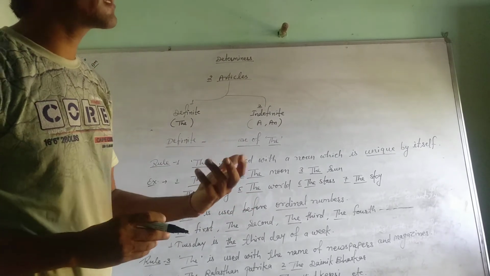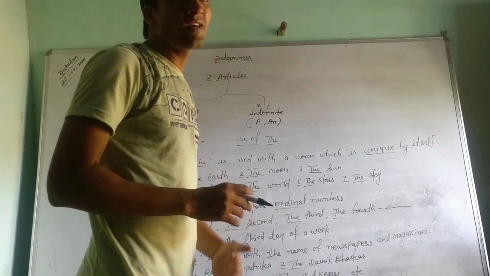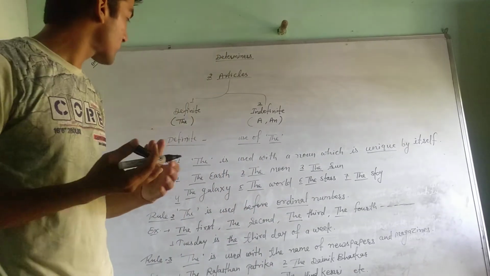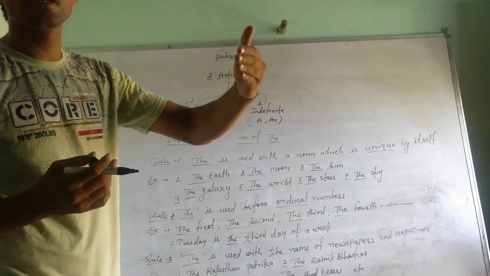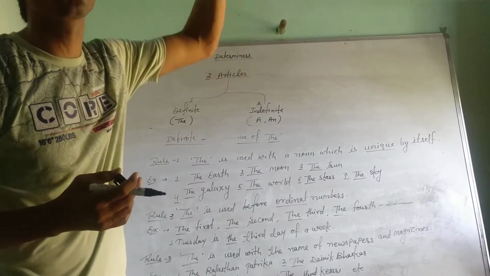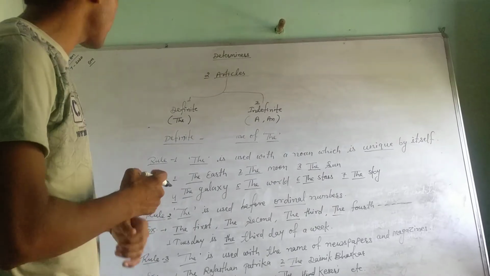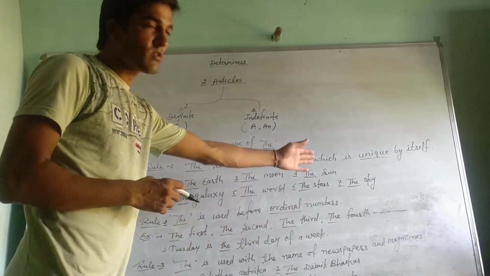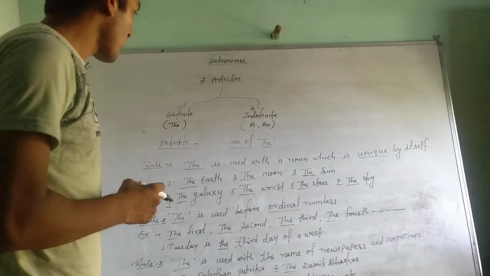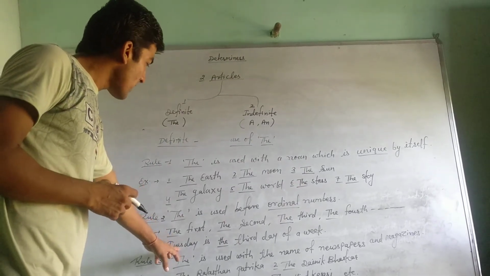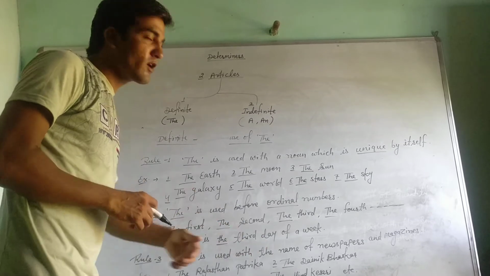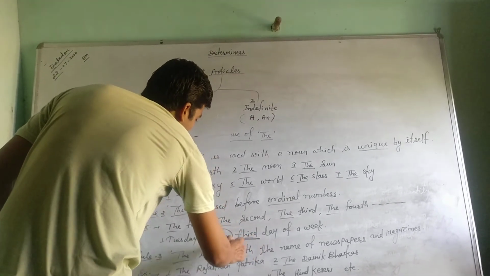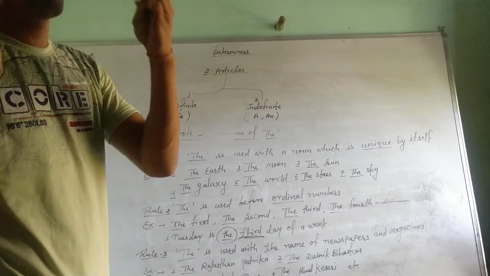Rule second. THE is used before ordinal numbers. What is an ordinal number? Ordinal numbers are first, second, third, fourth, fifth, sixth, seventh, eighth, ninth, 10th, and they go on infinitely. Okay. So example: the first, the second, the third, the fourth, etc. Look at example one. Tuesday is the third day of a week. Here it is the third. So before an ordinal number we will use the article THE.